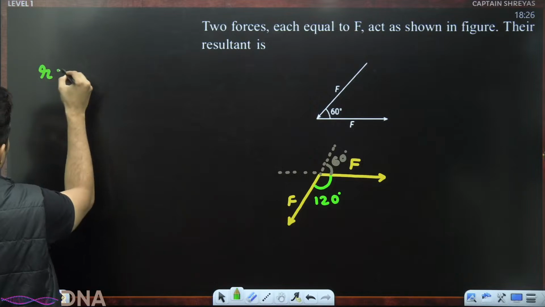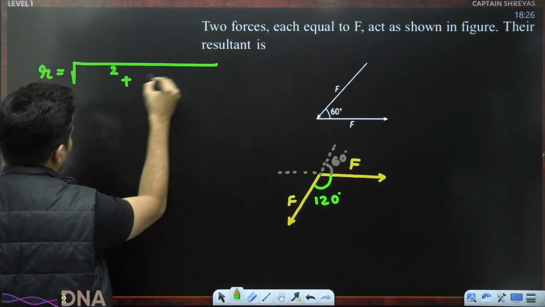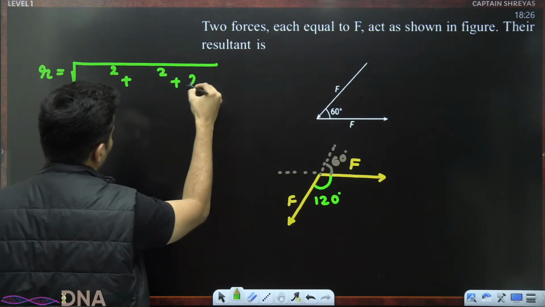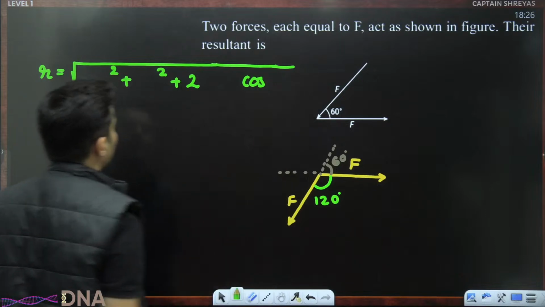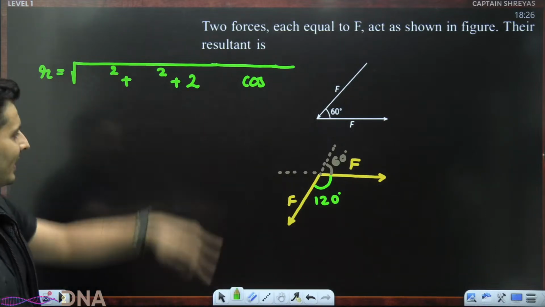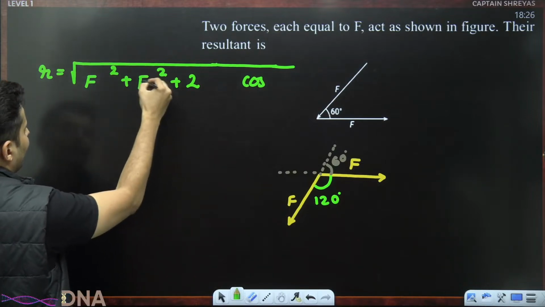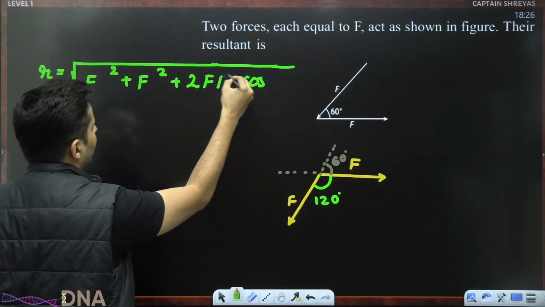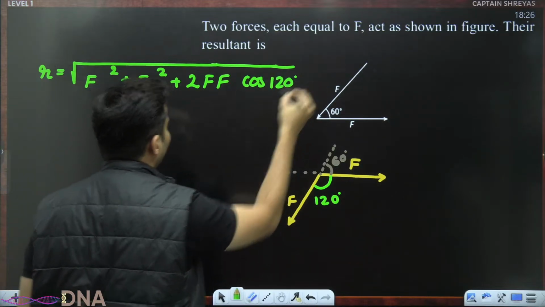So the resultant will be using the formula a square plus b square plus 2 times ab cos theta. Let's use that. What is a over here? Both are magnitude wise F only. So F squared comes here, 2 times a into b, cos of 120 degrees.